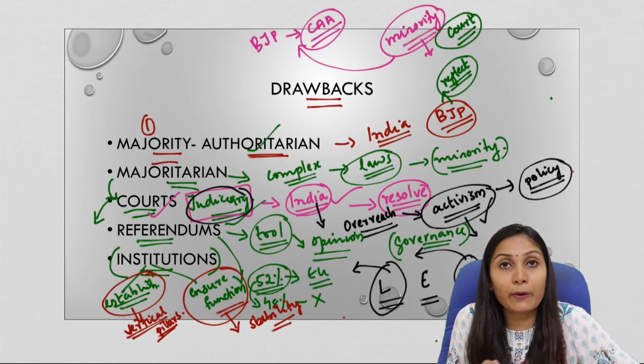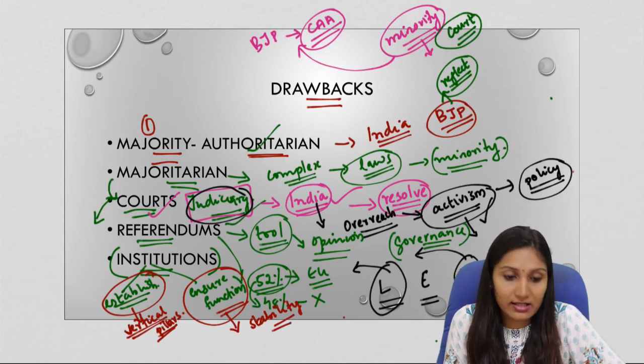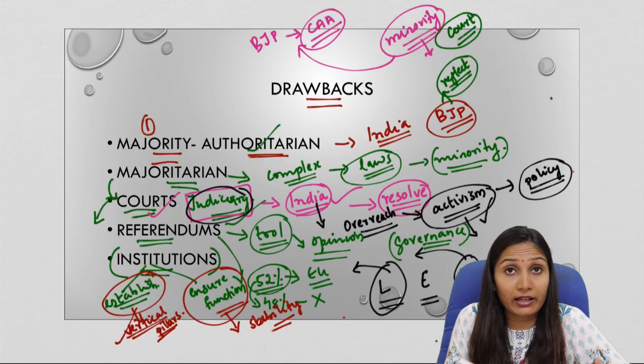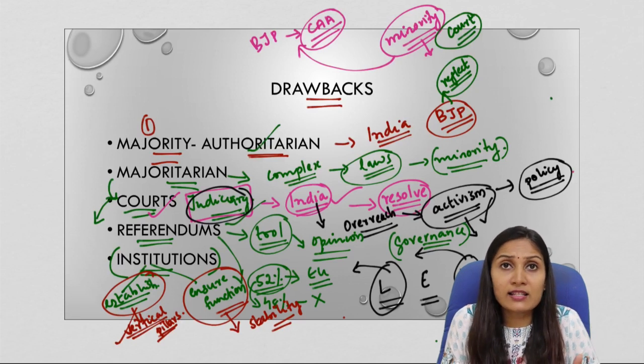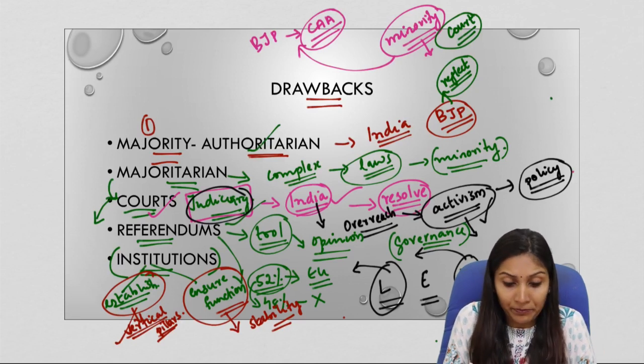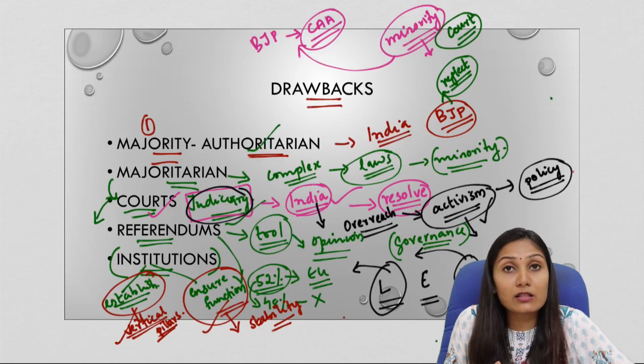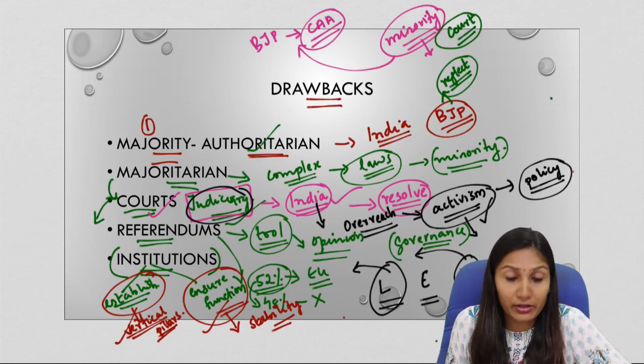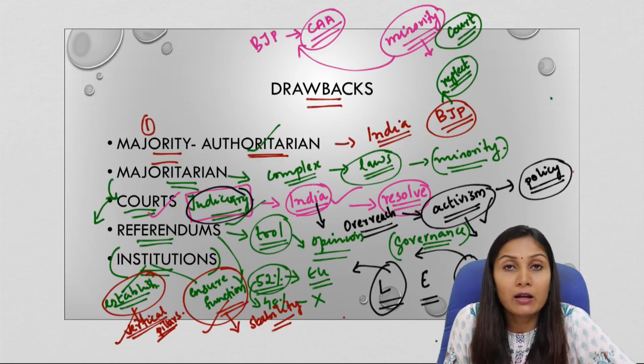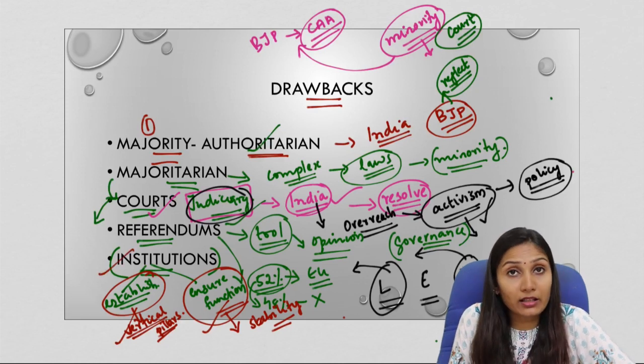So in reality, what is happening? Too much attention is given to vertical pillars for conducting the elections or things that will establish a democracy. But those institutions that will ensure proper functioning of democracy are not given much importance or significance. So this is another drawback in democratic institutions.